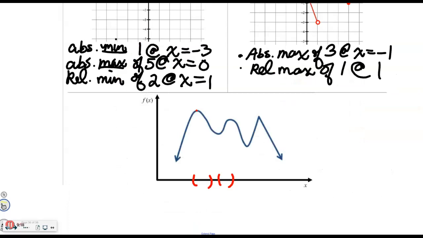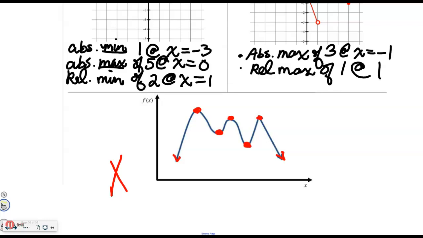All right, so let's talk about the calculus that happens here at our extreme values. So you'll notice right here, absolute max, also a relative max. All right, so right there, right here, rel min, rel max, rel min. Somebody this morning said that's an absolute min. I said no, because of these. We're not on a closed interval, and those are going forever.